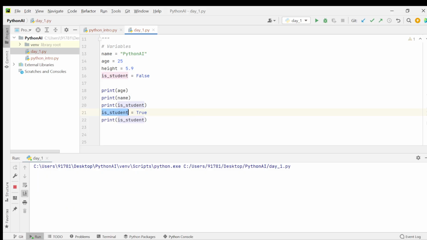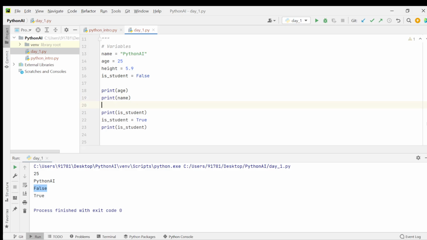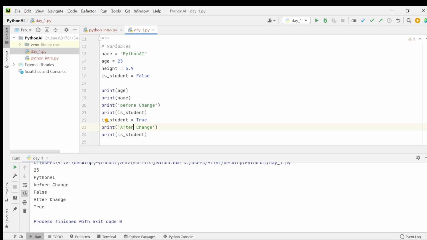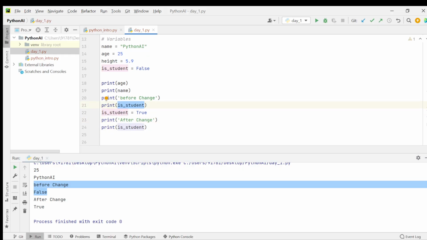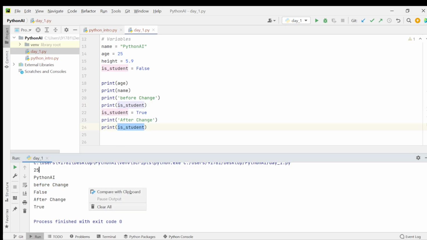So if I run the program, you can see it is the print before change, and it is the print after change. So before change the value in student is false, and after change the value in this variable is true. That's it. So this is a string, and this is an integer, and this is a float, and this is a Boolean. So all these are data types.